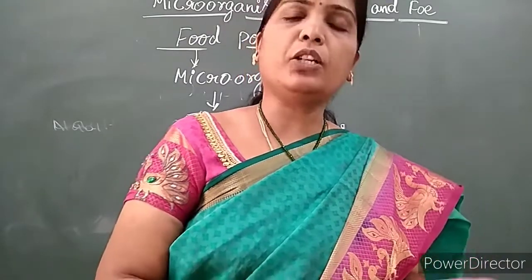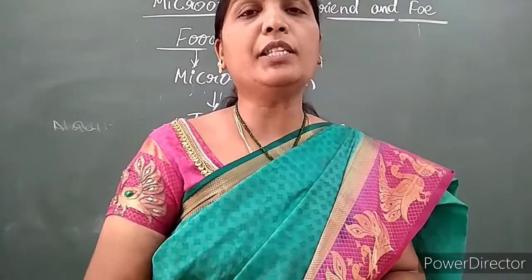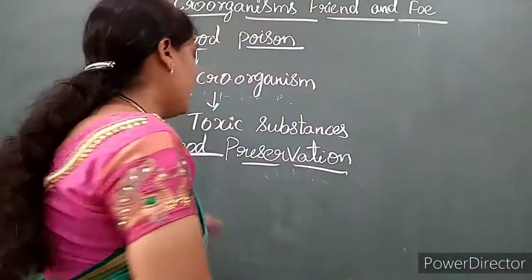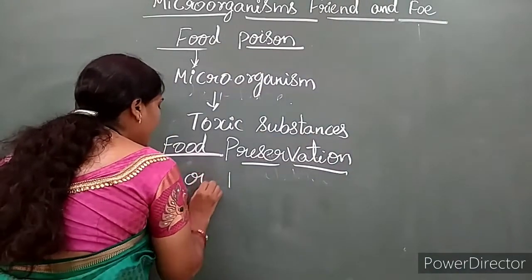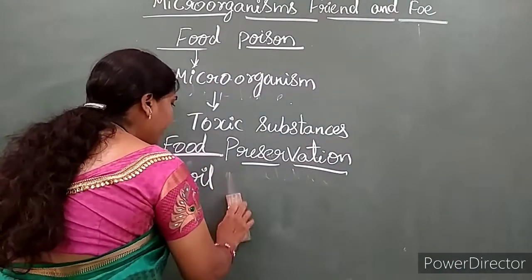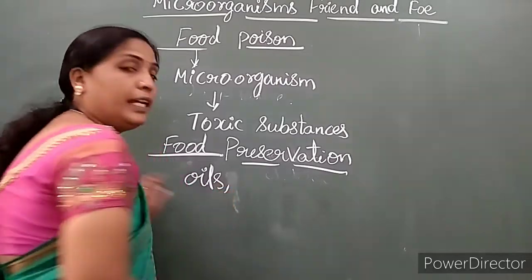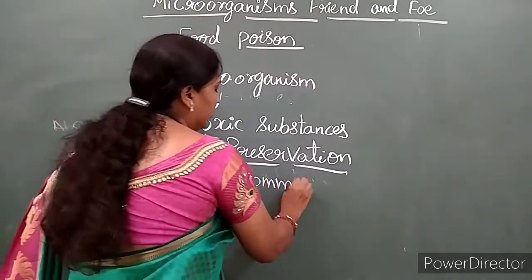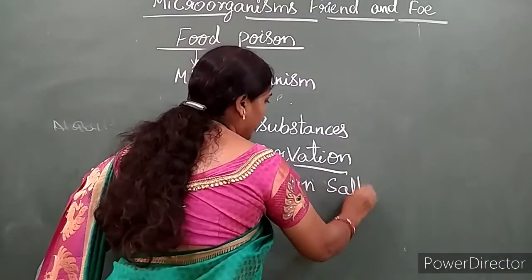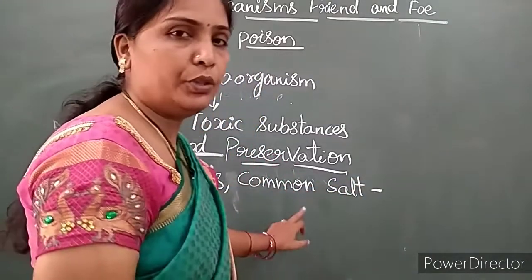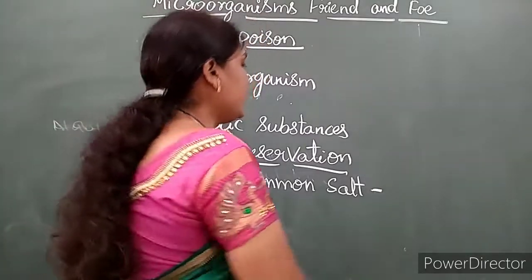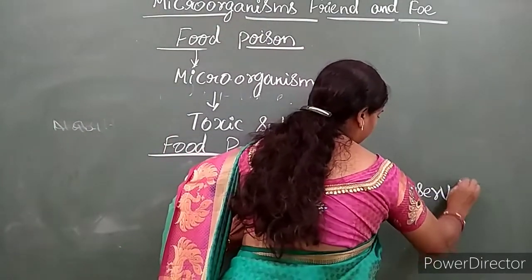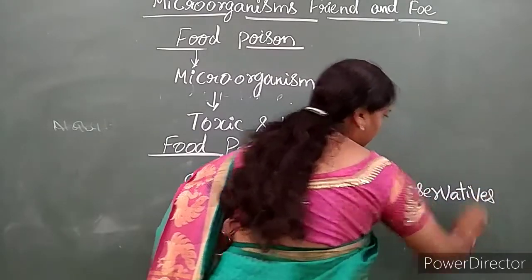So this common salt and edible oils are both acting as preservatives.